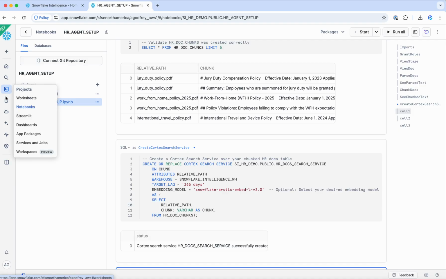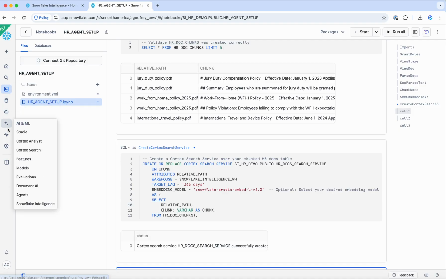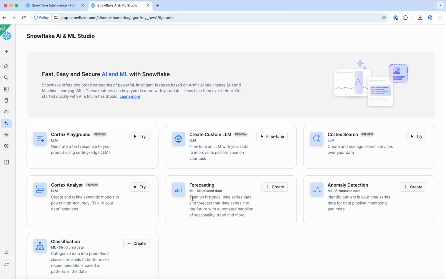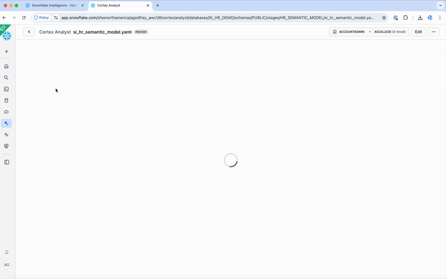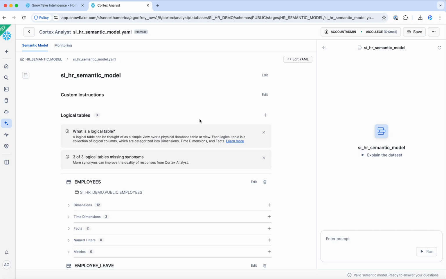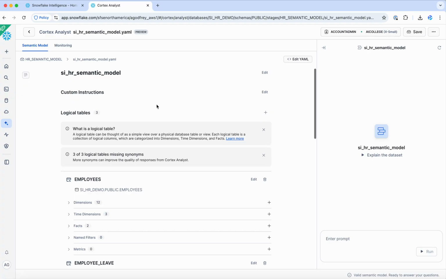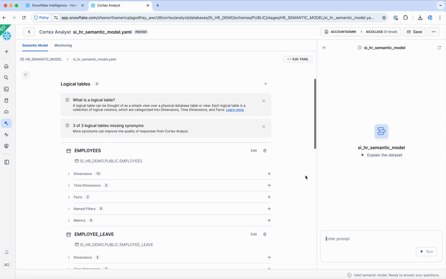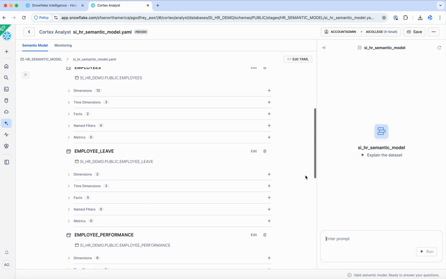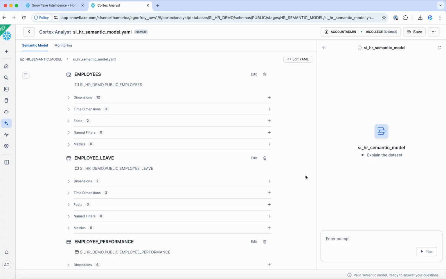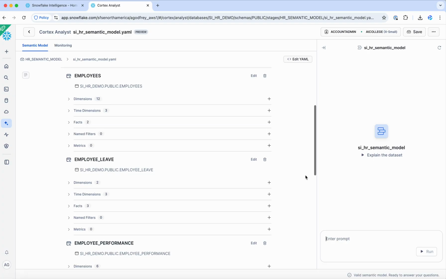So let's move to the unstructured side, or sorry, the structured side of the house. So I will go ahead and go to our semantic model through the Studio, Cortex Analyst, and here is our semantic model. I've already added to this model, but you can always just create a new semantic model from the UI and select the tables that you'd like to include, and then add synonyms and custom instructions and verified queries, etc., to really build out the business context behind the data so that you can get more accurate responses for your particular scenario.